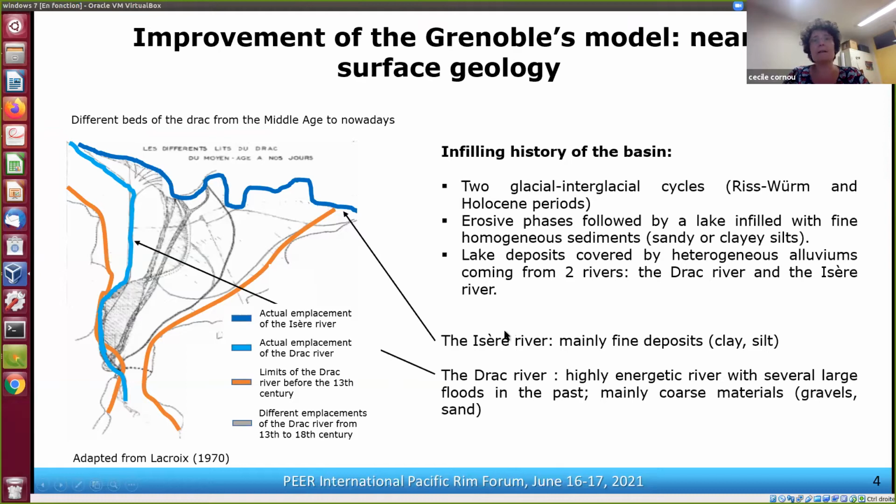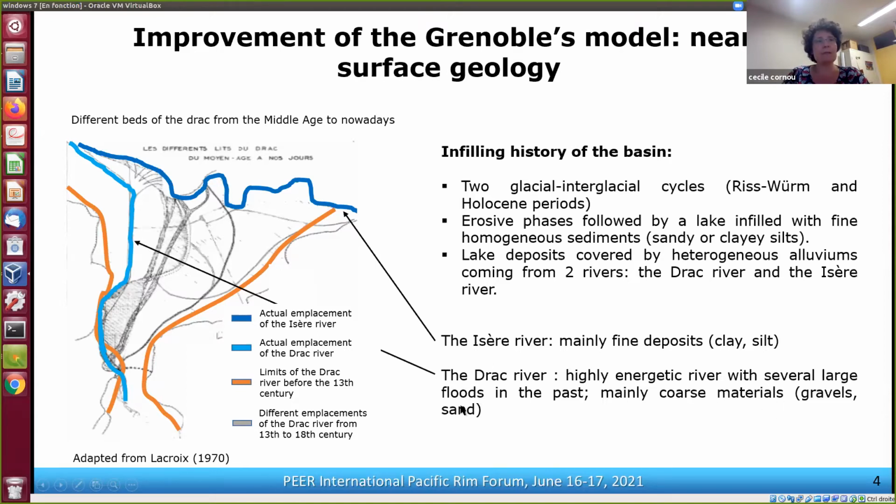So the Isère River, shown here in blue, is a very calm and quiet river, and the alluviums are made of fine deposits like clay and silt, while the Drac River is very energetic. We know that we had several large floods in the past, and this river leads to very coarse material deposits such as gravels and sand.